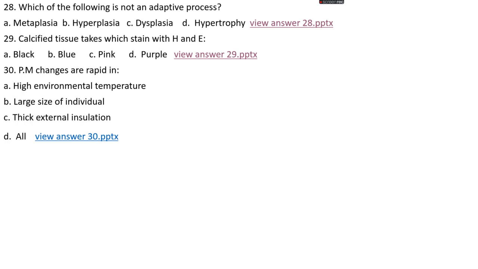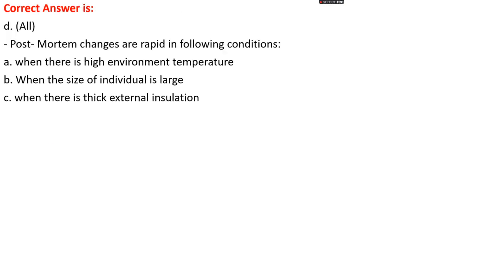Question number 30. Postmortem changes are rapid in: option A, high environmental temperature; option B, large size of individuals; option C, thick external insulation conditions; or option D, all. The right answer is option D, all. Postmortem changes are rapid in the following conditions: when there is a high environmental temperature, when the size of the individual who dies is large, and when there is thick external insulation. Okay.